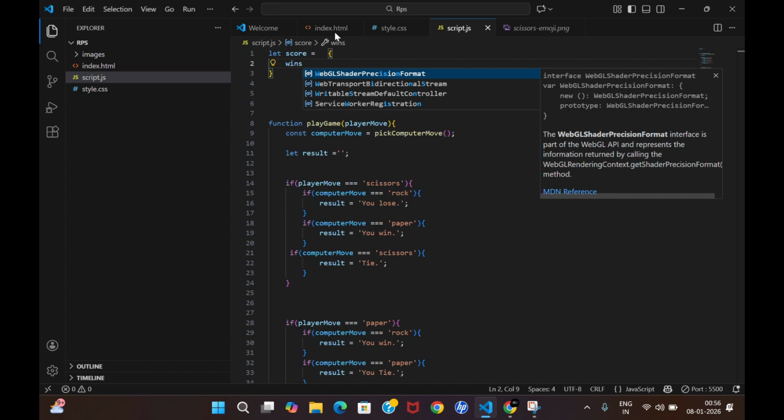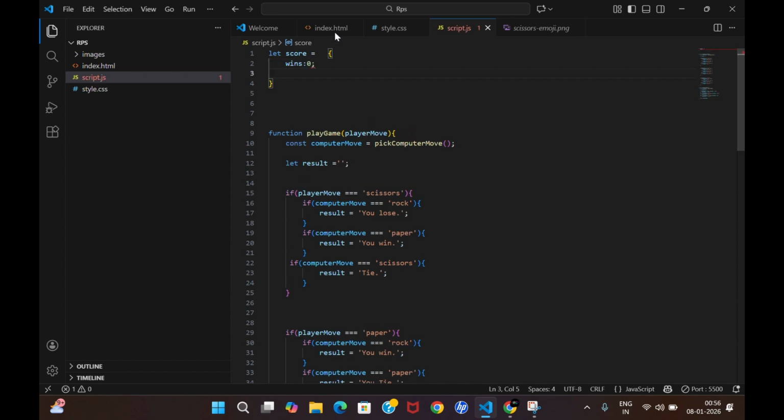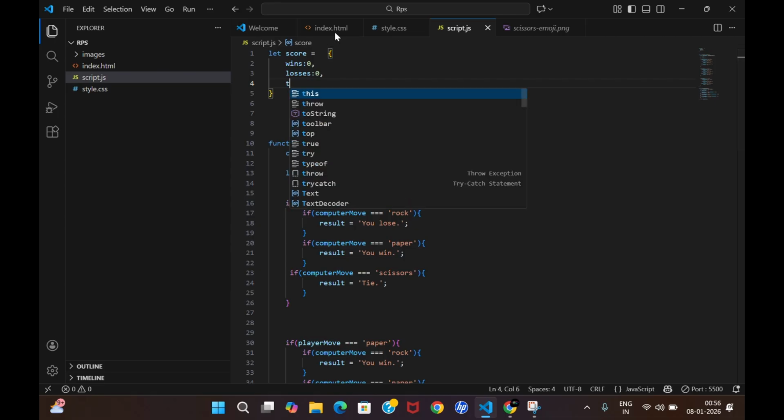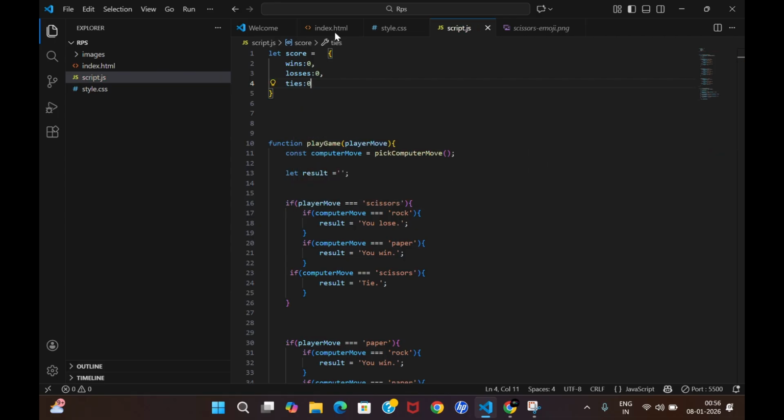The object has three things: wins, losses, and ties, and let's initialize all of them as 0. This is what our score should definitely have.